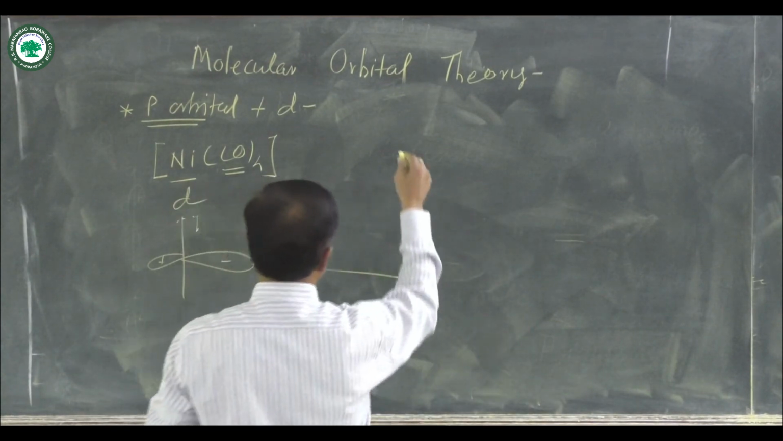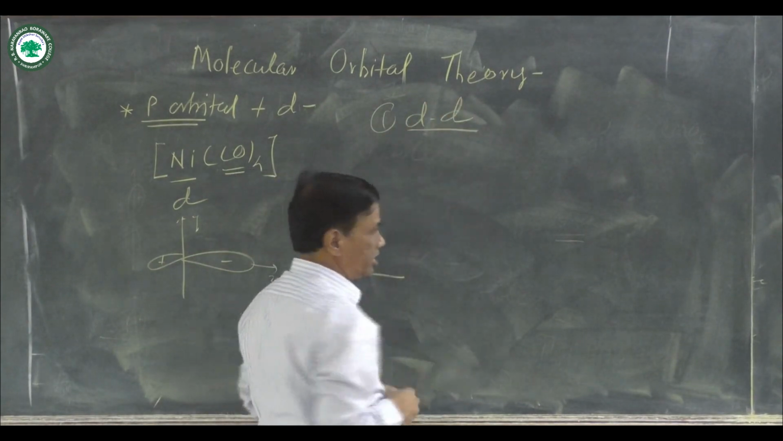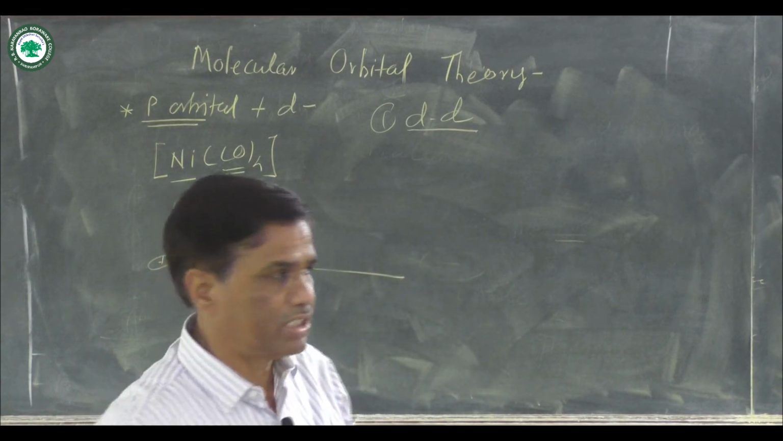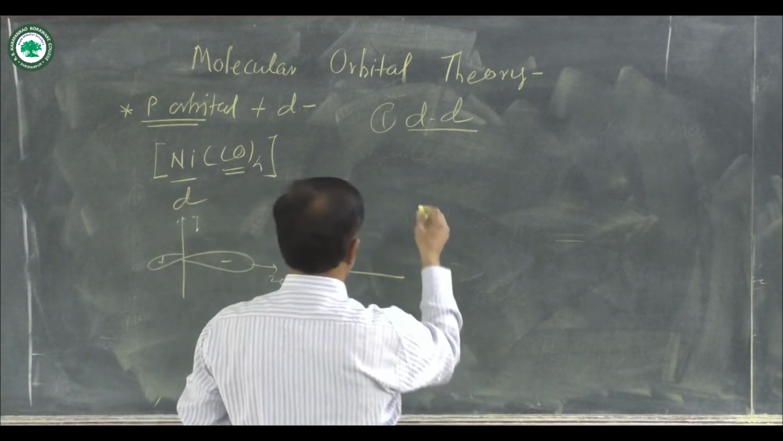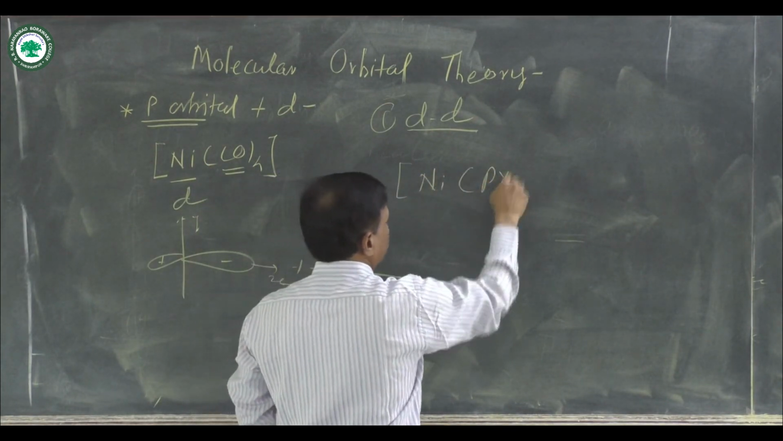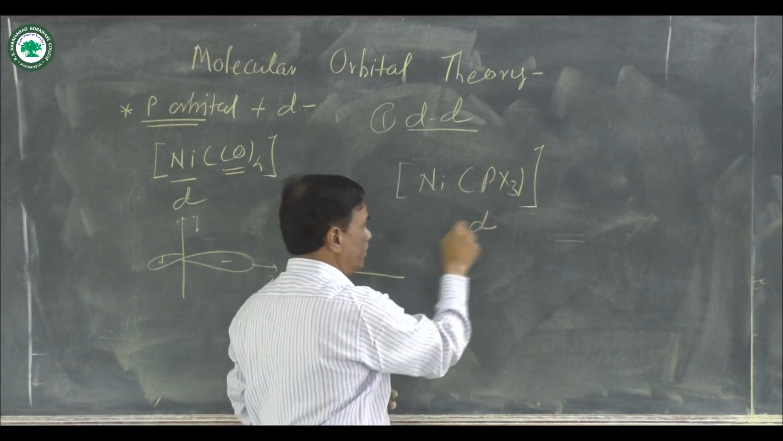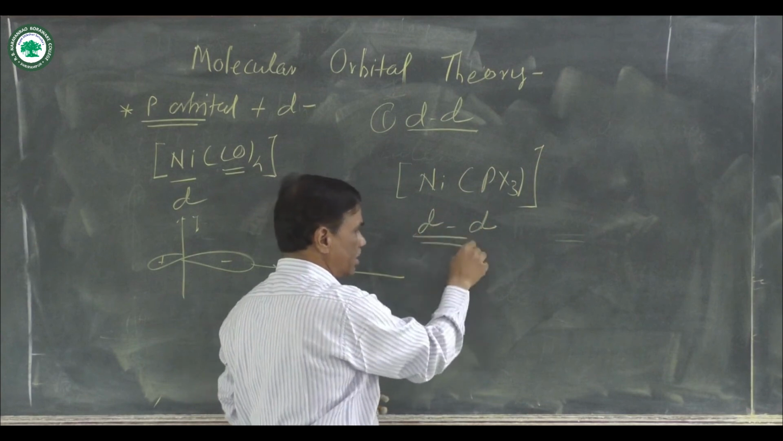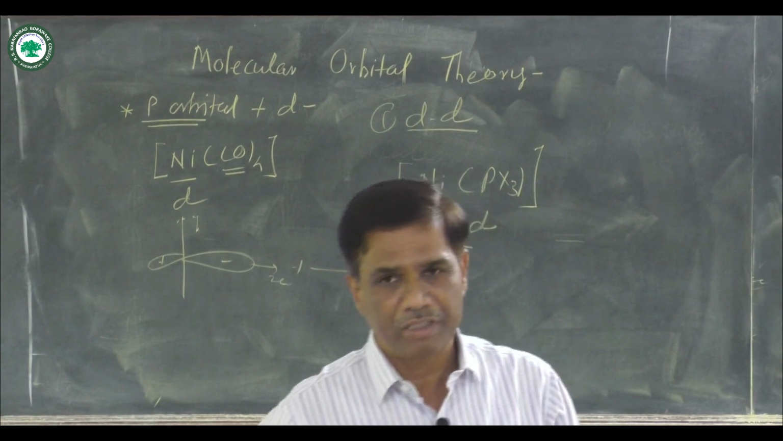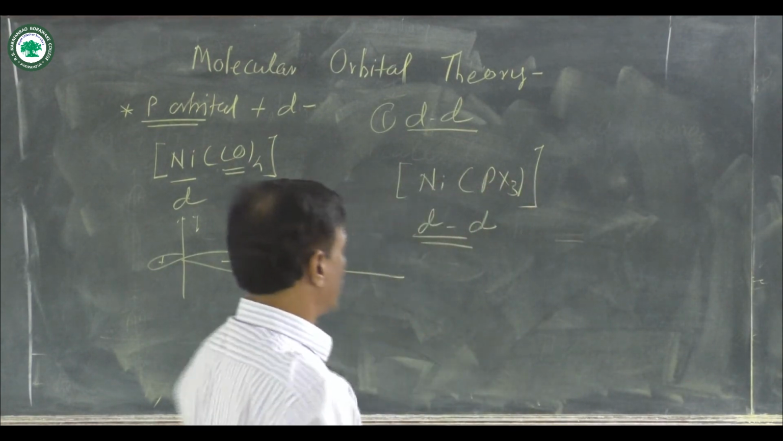The last type of combination is known as dd combination. In dd combination, one d orbital combines with a second d orbital. An example is, again, nickel with PX3 ligands attached. The ligand also contains a d orbital, nickel also contains a d orbital, so dd overlap is there, and when the atomic orbitals combine, there is a formation of bonding molecular orbitals and anti-bonding molecular orbitals.